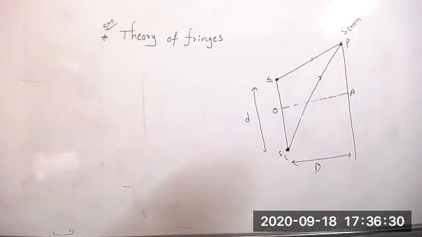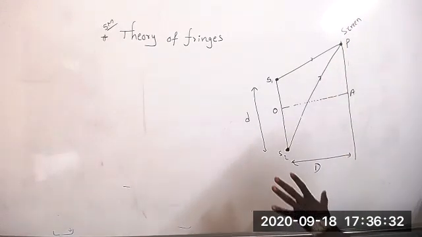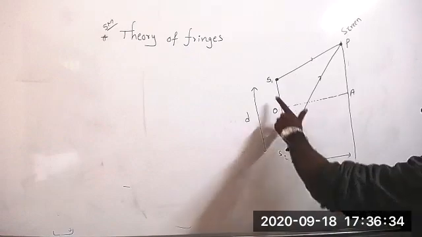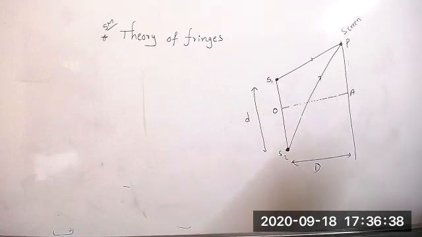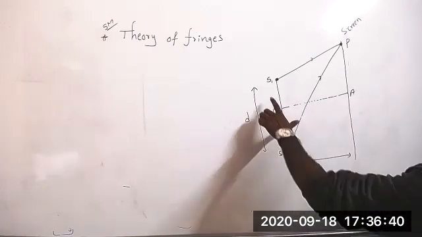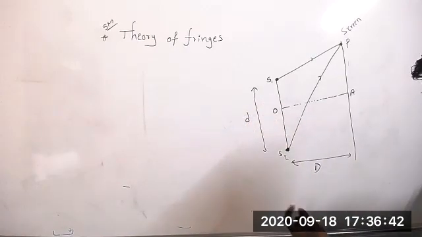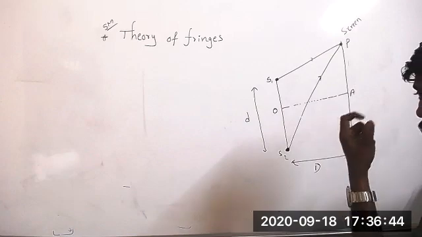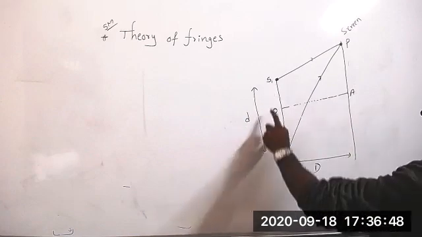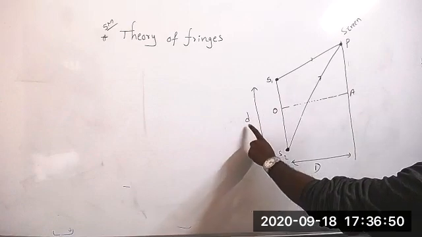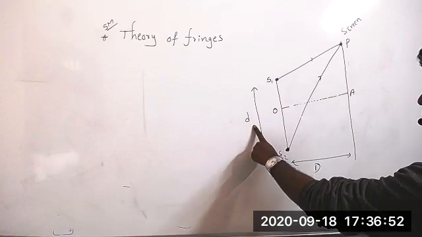Let's see what you have to remember. Let us consider two sources, S1 and S2. These are the two sources, or slits, you can say slits or sources. The distance between these two is small d.